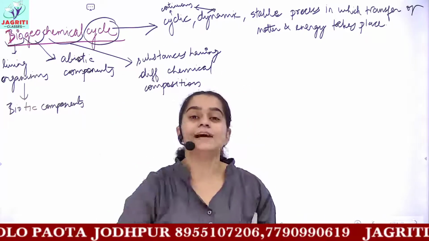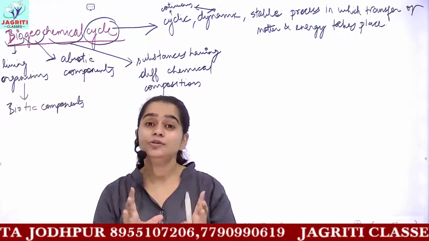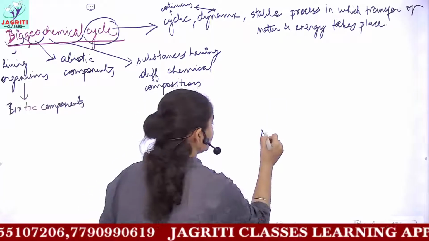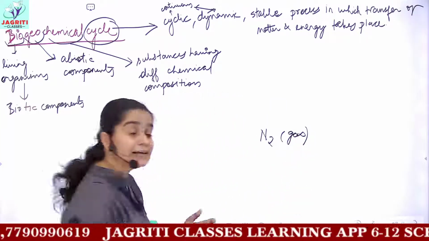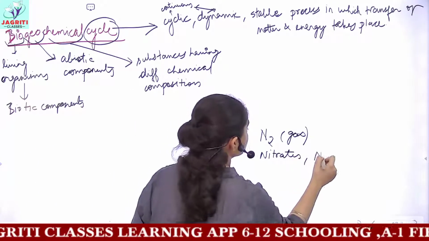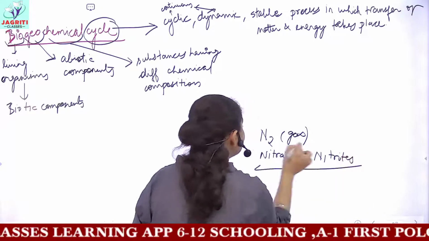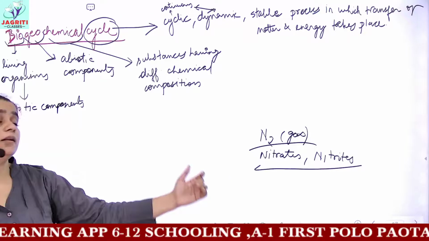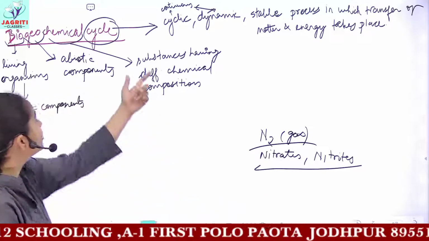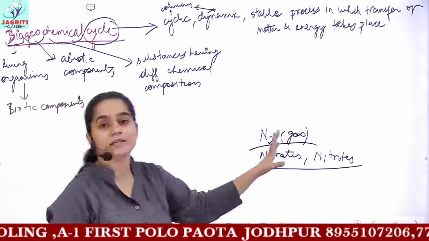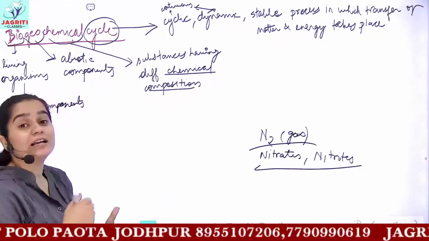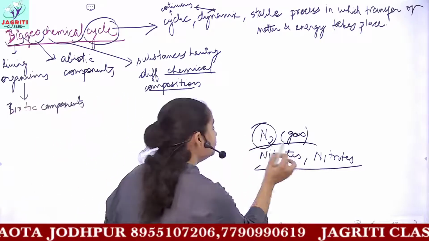If you observe the diagram of the nitrogen cycle given in your books, you will see that somewhere nitrogen is present in the elemental form, that is as N2 nitrogen gas, and at the same time you see nitrogen present in the combined form like nitrates and nitrites. So in the same nitrogen cycle, the element nitrogen is present in different forms. Chemical means we are dealing with chemical substances like nitrogen here, and this nitrogen may have different chemical compositions, which means different forms.